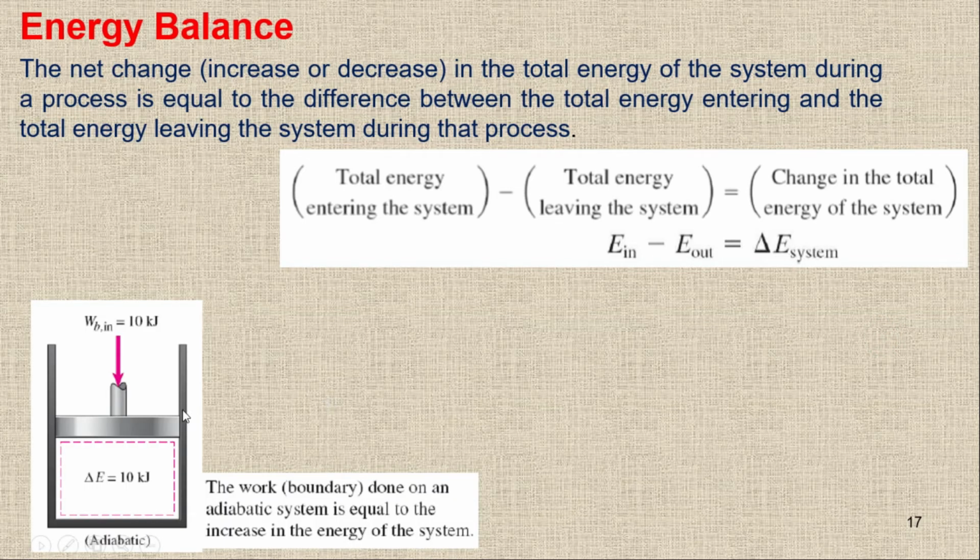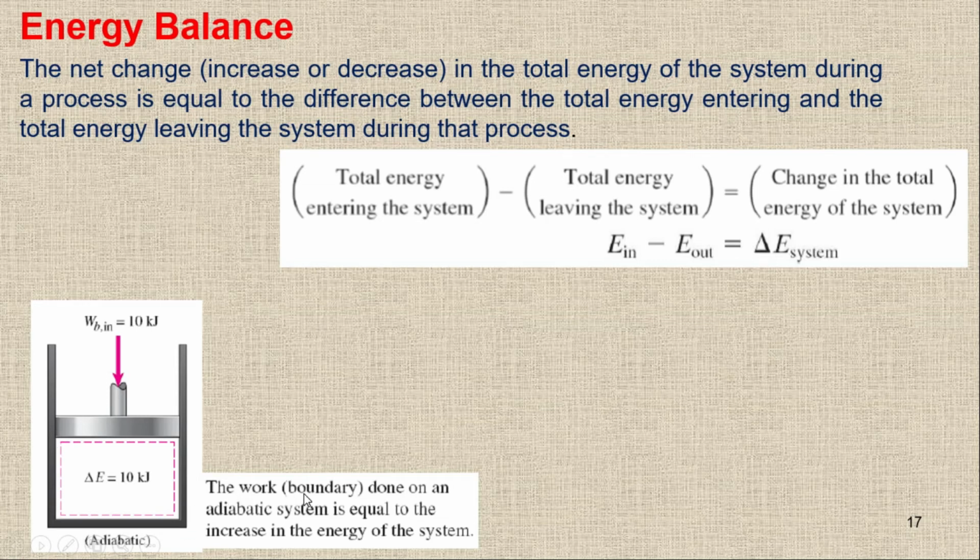Now here, if you can see, we have an example. We have a piston cylinder device. This is a closed system because mass cannot come in or go out. Right now we have an adiabatic piston, so there is no Q in, there is no Q out.